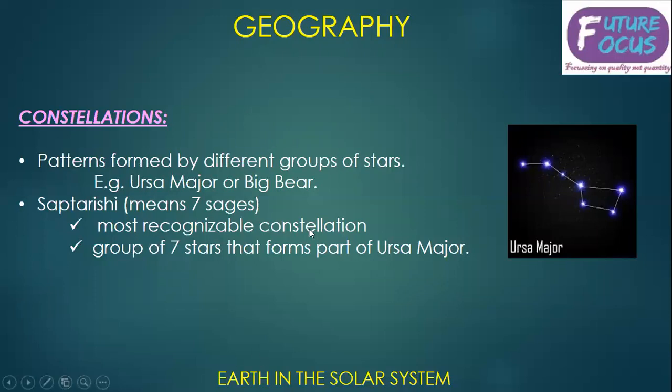It is known as the most recognizable constellation, and it is formed by a group of 7 stars that forms part of the Ursa Major. You can count the stars: 1, 2, 3, 4, 5, 6, 7. And you can see the shape of Ursa Major.